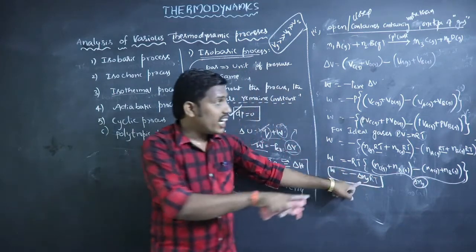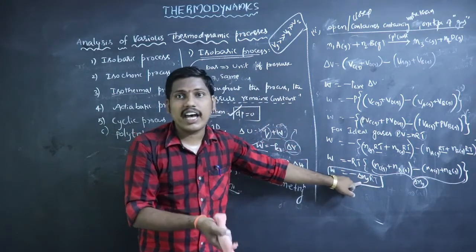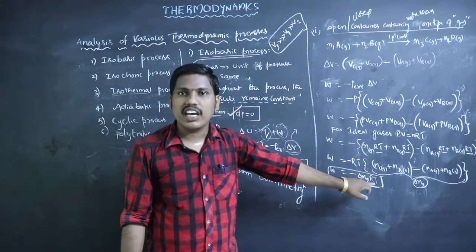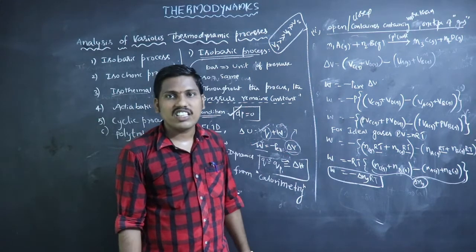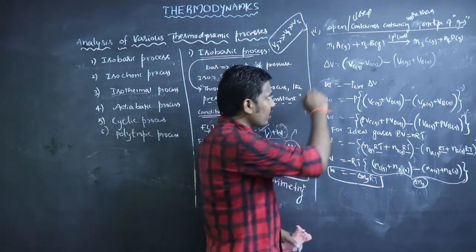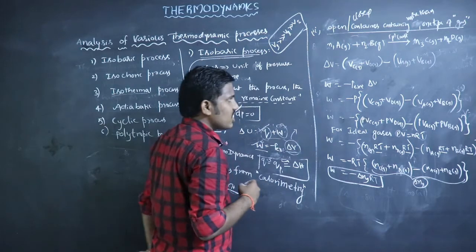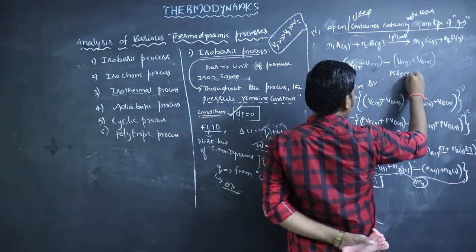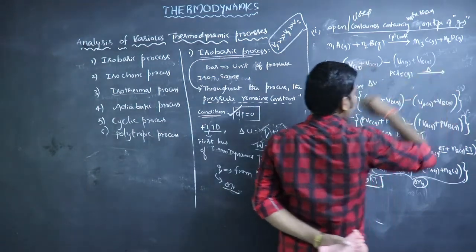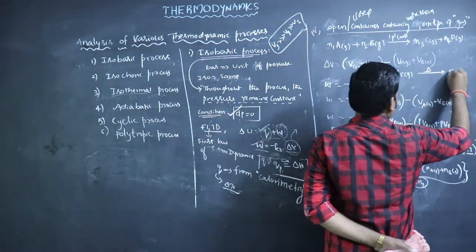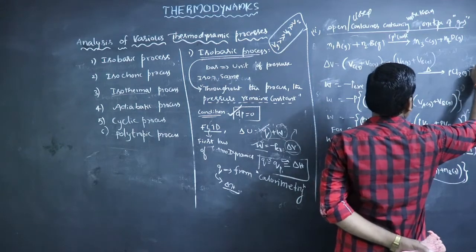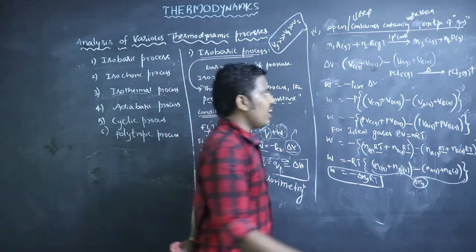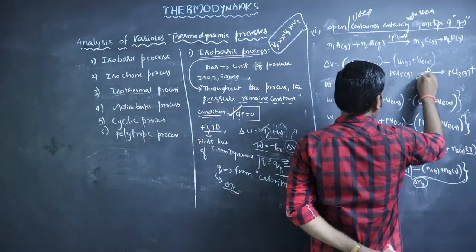If the reaction involves more than one gas, then we use delta Ng. Delta Ng means number of moles of gaseous product minus number of moles of gaseous reactant. For example, we can consider the decomposition of PCl5. PCl5 is a gas. It is decomposed to PCl3 gas and Cl2 gas.